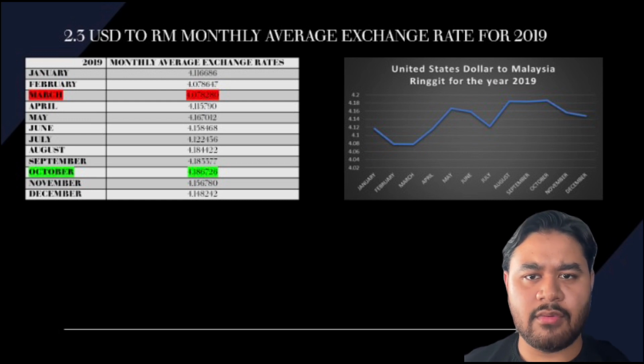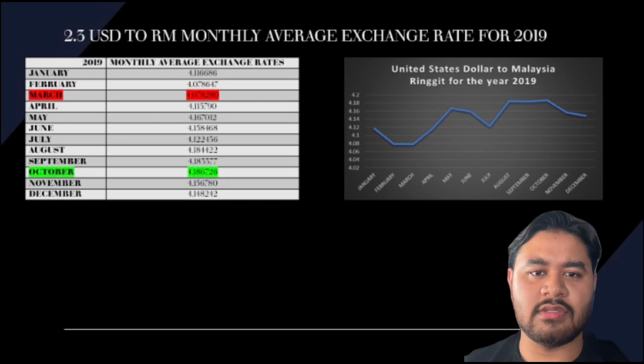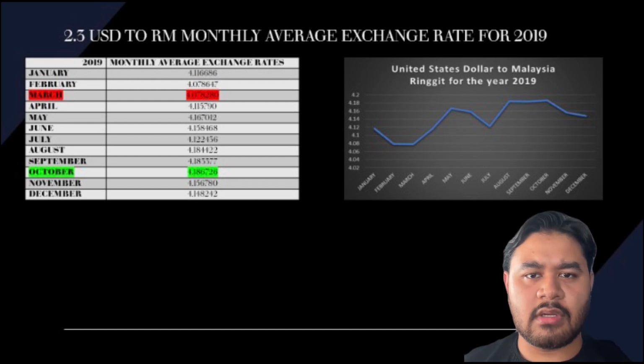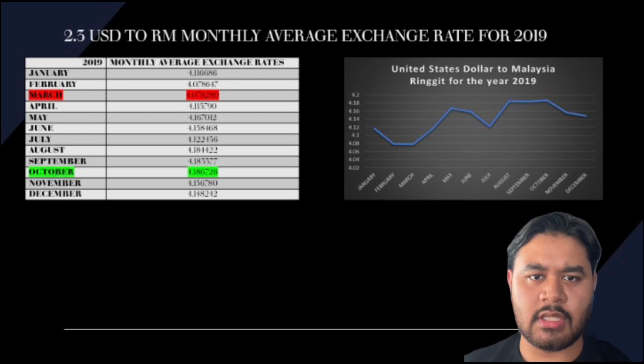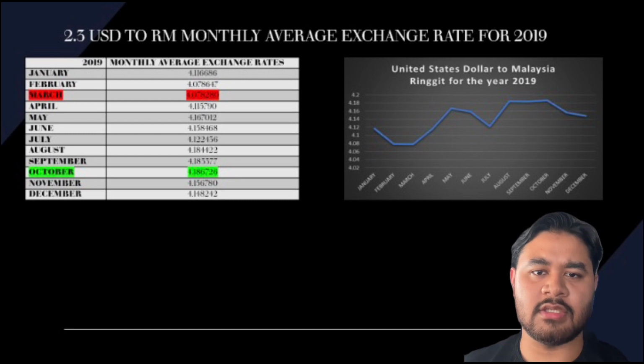Investors may view a high level of government debt as a warning sign, which may reduce demand for a nation's currency and result in a decline in the value of the currency. First, Malaysia's government debt as a percentage of GDP was 50.8% in 2019. According to information from the International Monetary Fund, IMF, on a worldwide perspective, this was nevertheless regarded as being quite modest, even if it was higher than the government debt levels of certain other nations in the region.